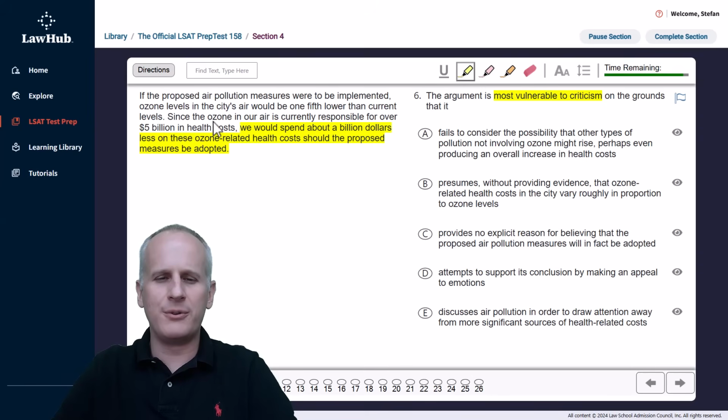And right now, the ozone in the air is responsible for $5 billion in health costs. But then the author of this argument is saying the town would spend about $1 billion less on these health costs. Okay, I have to know that 1/5 lower is equal to $1 billion out of $5 billion. And I want to think to myself, as soon as I note those numbers being equivalent, that they don't necessarily have to be directly proportional. Just because I lower the ozone levels by 1/5 doesn't mean that the metric of cost is going to also go down by exactly 1/5.